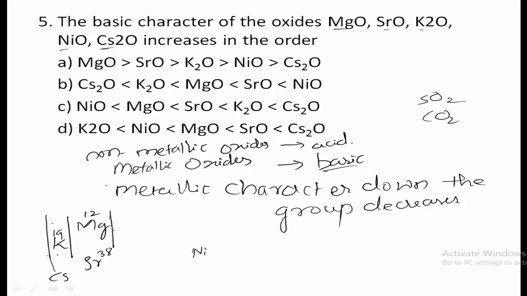So therefore, here down the group, the metallic character increases. Thus, Cs is having the highest atomic number among these three, and it will lie down the group, and thus cesium is having high metallic character. Cesium is having high metallic character. That means the cesium oxide is more basic in nature.